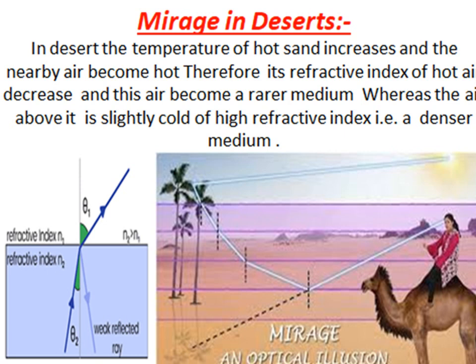The second figure shows similar refraction, except at the lowest point, because at the lowest point there is another phenomenon known as total internal reflection of light.